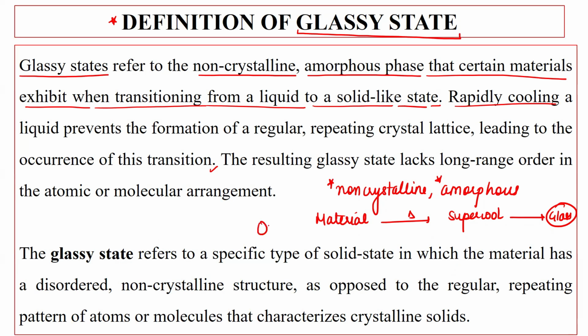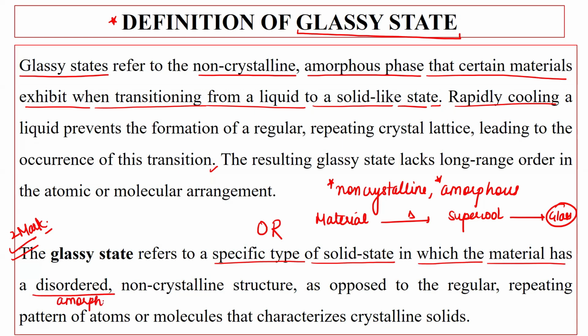Now, this is another definition you can write down. It is 2 marks, this question may come in your exams. What do you mean by glassy state? The glassy state refers to a specific type of solid state in which material has a disorder. Disorder क्यों बोला?